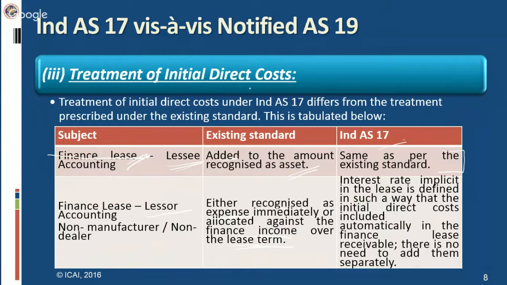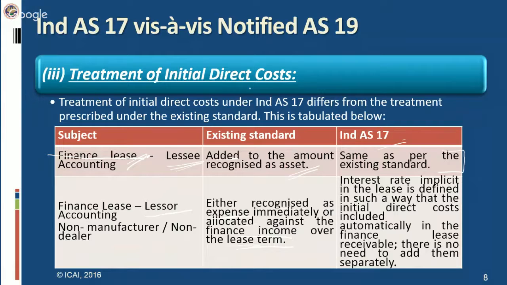Ind AS 17 says the interest rate implicit in the lease is the discount rate that at the inception of the lease causes the aggregate present value of the minimum lease payments and the unguaranteed residual value to be equal to the sum of the fair value of the leased asset and initial direct cost of the lessor.